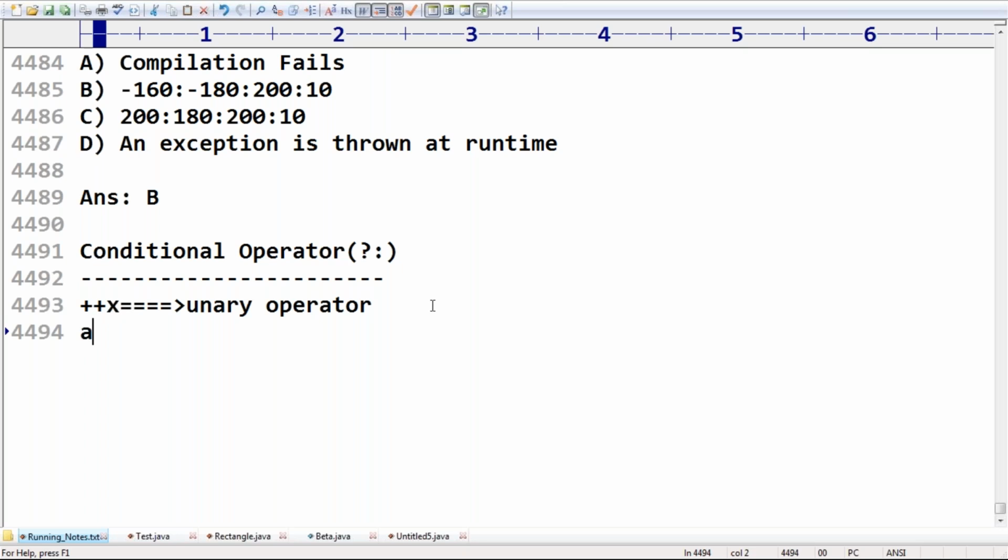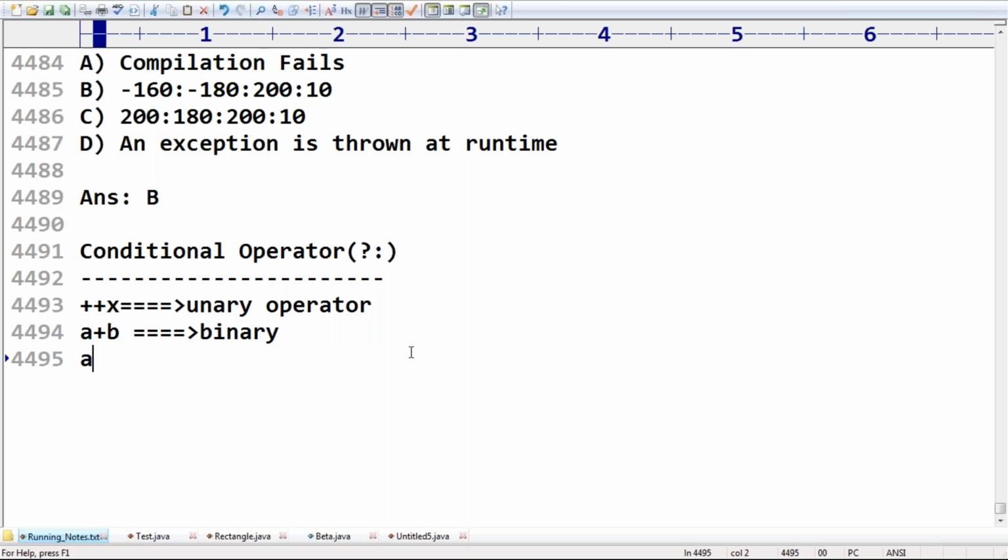Next, a plus b. For how many arguments are we applying the plus operator? We are applying it to two arguments, two operands. So that's why it is called the binary operator.